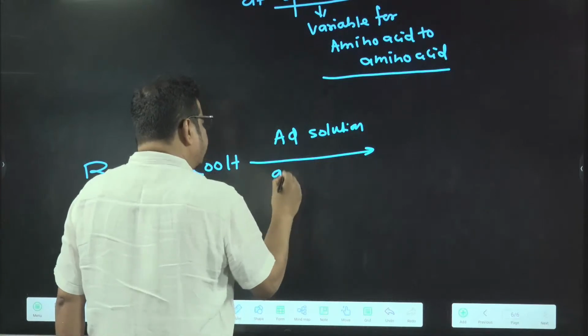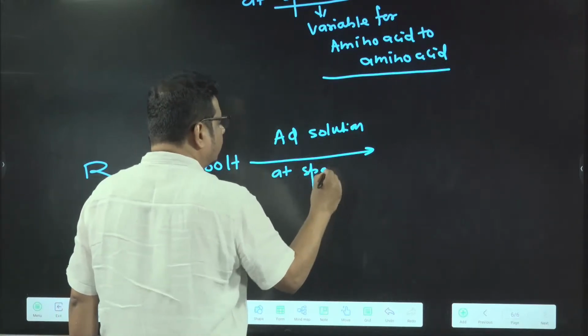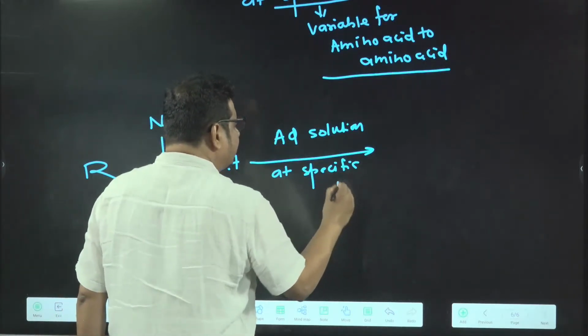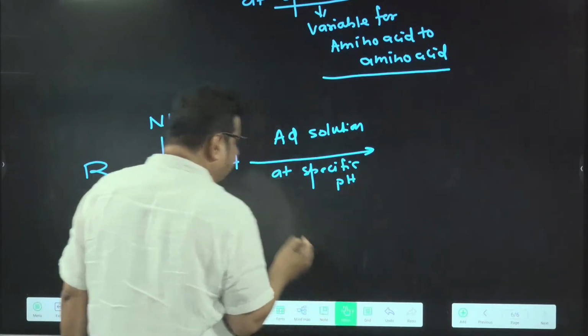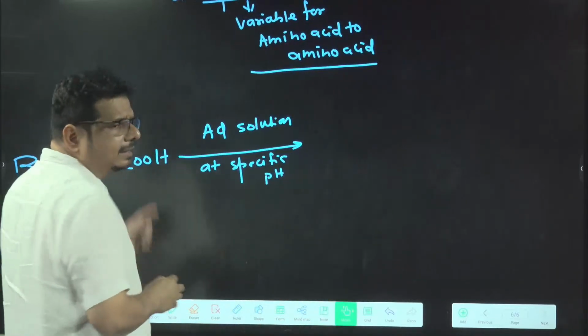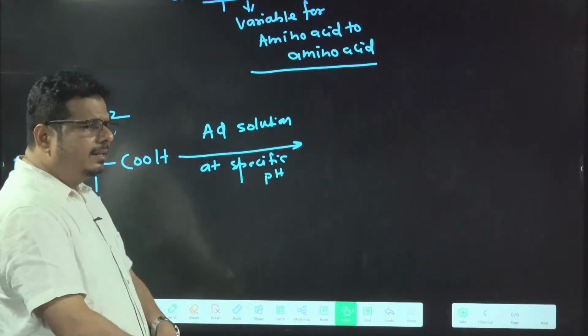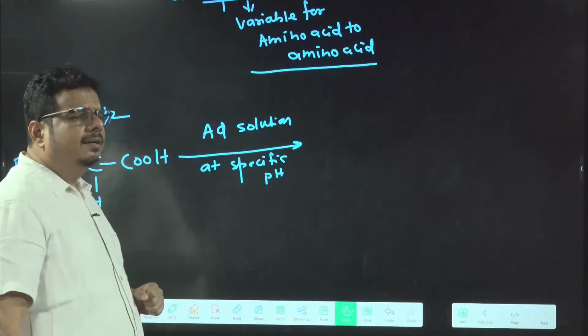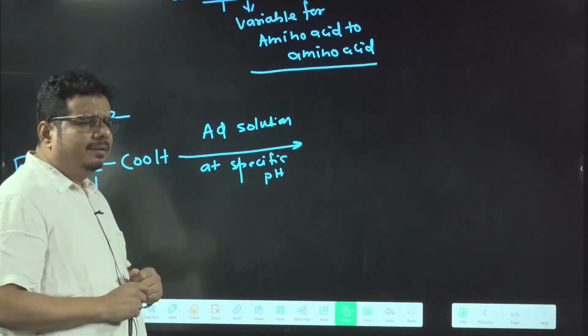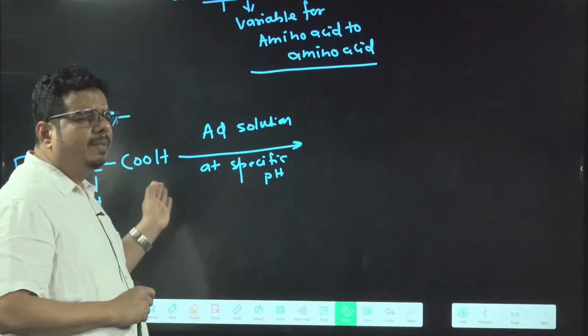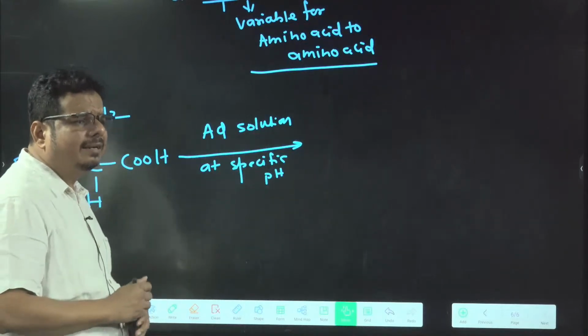at a specific pH. I already told this pH is not constant for all amino acids. For a particular amino acid, this pH is specific. So at a specific pH, this pH range may vary. Getting the things or not? This pH may be 5, maybe 3, maybe 6. Getting the idea, understanding the idea.